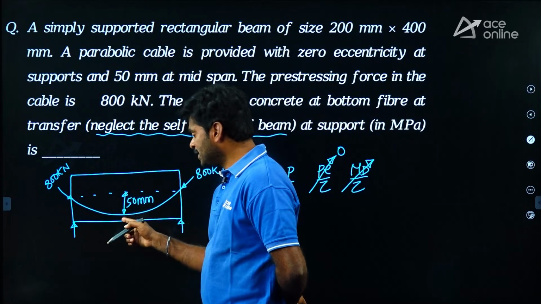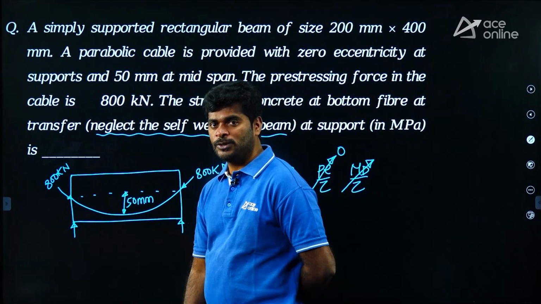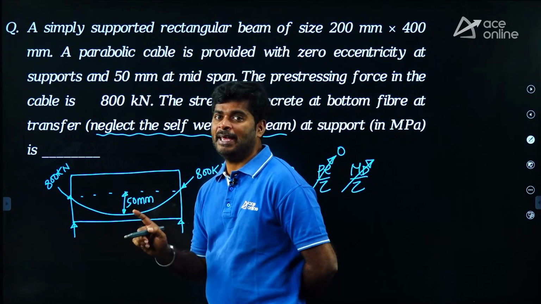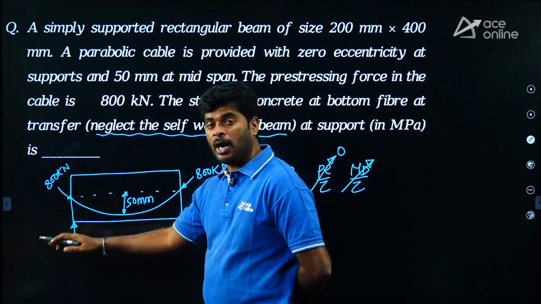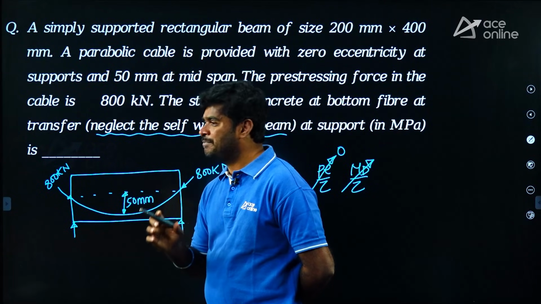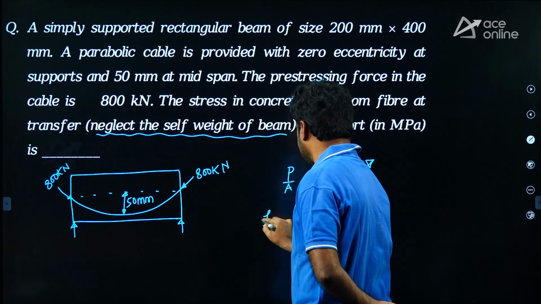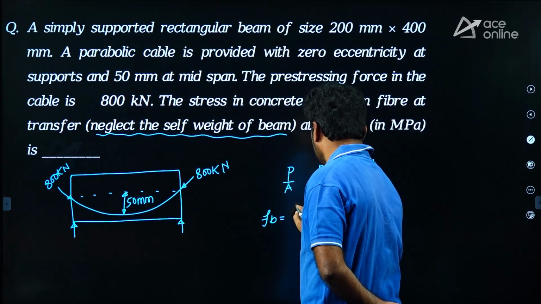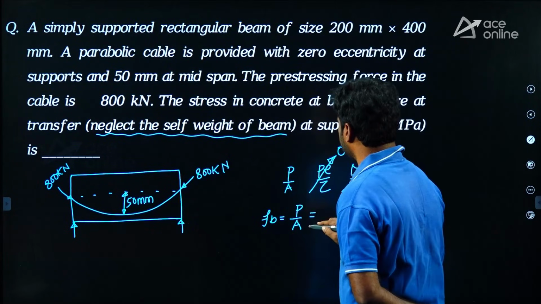At midspan eccentricity is 50 mm, but at support eccentricity is 0. So, only P by A be the stress. Whether you take at bottom fiber or at the top fiber, the stress will be simply P by A only.